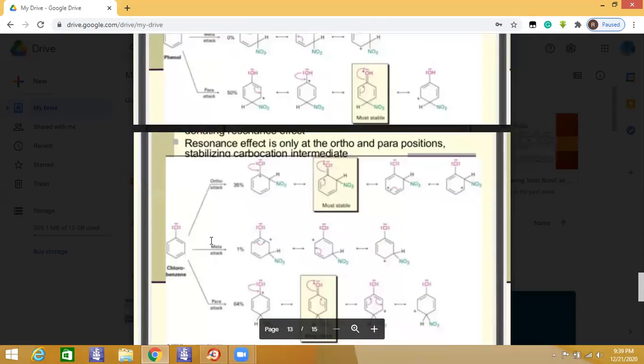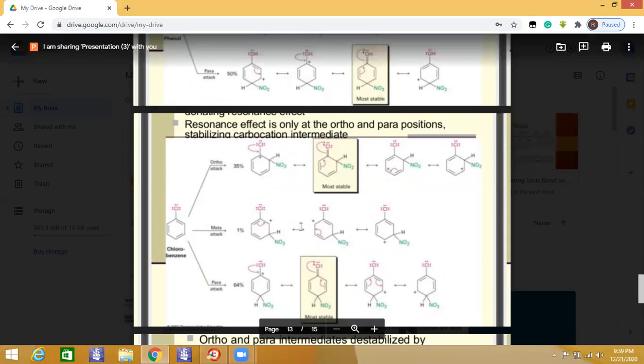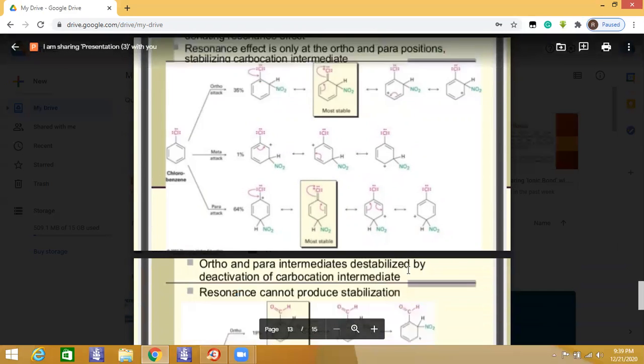And this chloro, which is also stabilized by it, halogens have the negative inductive effect also, but the resonance effect is only at the ortho and para positions. So these carbocations are stabilized, their intermediates are more stable as compared to the others, so we are getting ortho and para.